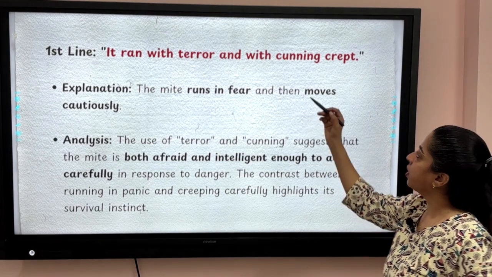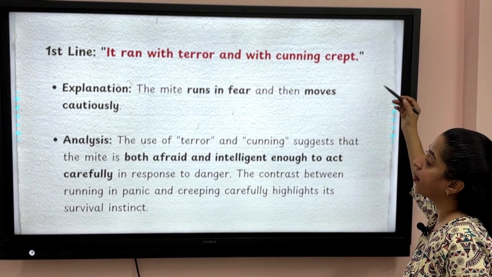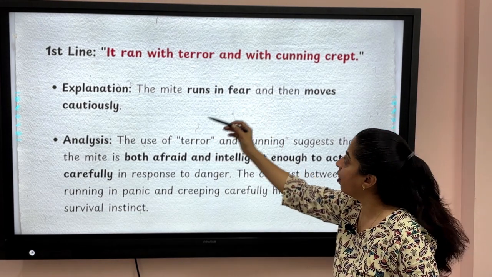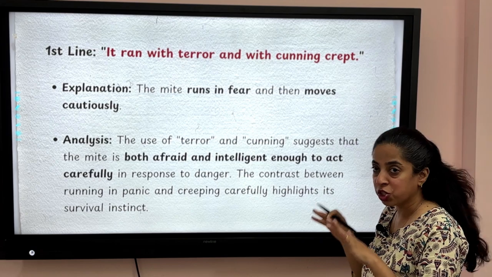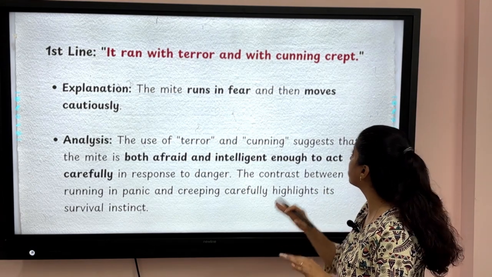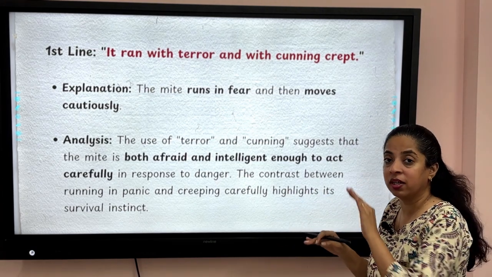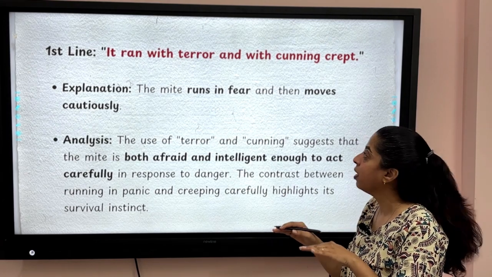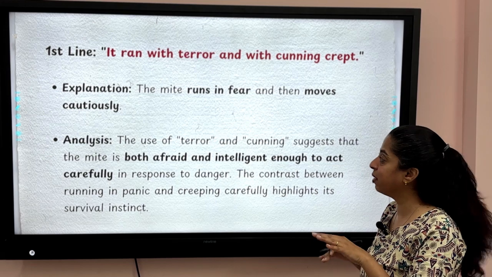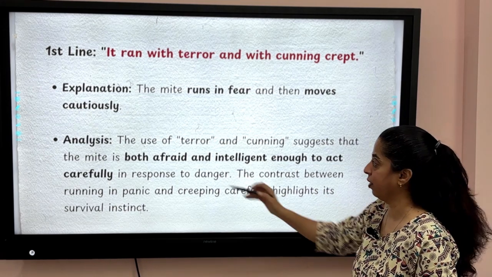So it ran with terror and with cunning crept. So the mite runs in fear, in terror, and then moves cautiously, moves very carefully. So the crept, he kept on crept, he walked as if he was creeping, okay, and it was cunning, it means very cautiously it was doing it.